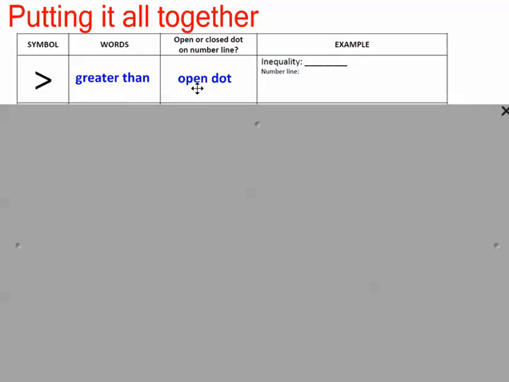This is an open dot. Let's just make up something. Let's say that X is greater than 5. Every sight and feeling and sound and smell we get from our universe is actually just the universe reacting with us. Everything we know about the universe we know because it has already been processed and changed and analyzed and filtered inside the factory of our senses. So it is an open dot.